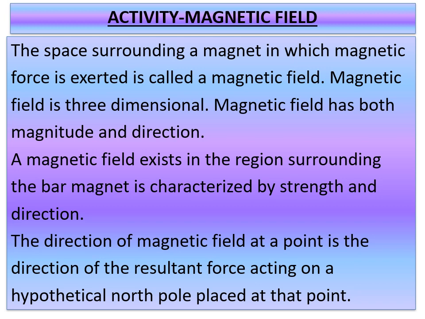So a magnetic field exists in the regions surrounding the bar magnet. I told you that you can do the same experiment above and below, sideways, right side or left side. So on the whole you can conclude that a magnetic field exists in the region surrounding the bar magnet and it is characterized by strength and direction. The direction of the magnetic field at a point is the direction of the resultant force acting on a hypothetical north pole placed at that point. This is a very important part you have to remember, children.